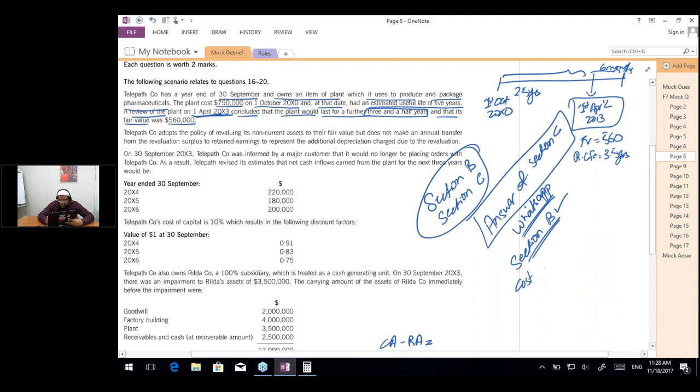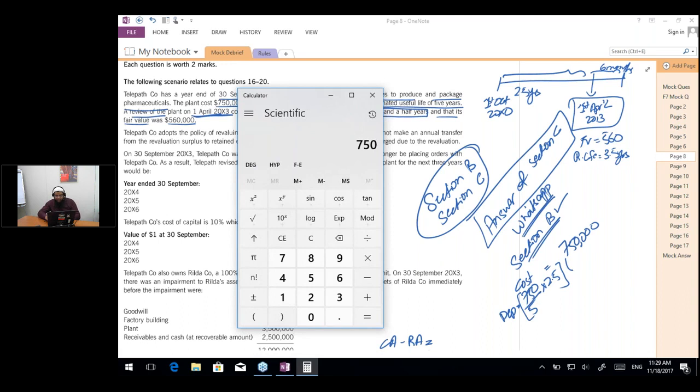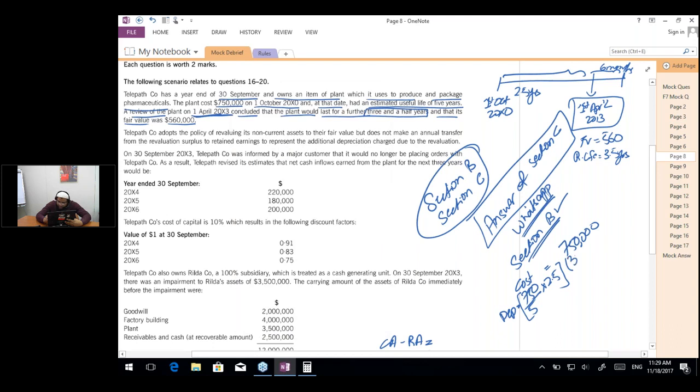So the cost was actually $750,000. The depreciation was 750 divided by 5, and the depreciation for 2.5 years is going to be 750 divided by 5 into 2.5, which is 375.